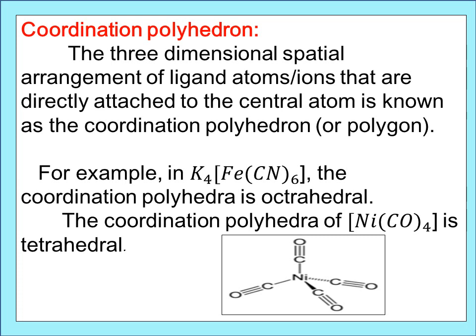CN- is the ligand. So the coordination number in this case is 6, and the polyhedron is octahedral because the coordination number in [Fe(CN)6] is 6. In the case of nickel tetracarbonyl, nickel is surrounded by 4 carbonyl, that is carbon monoxide. So the coordination polyhedron in nickel tetracarbonyl will be tetrahedral.